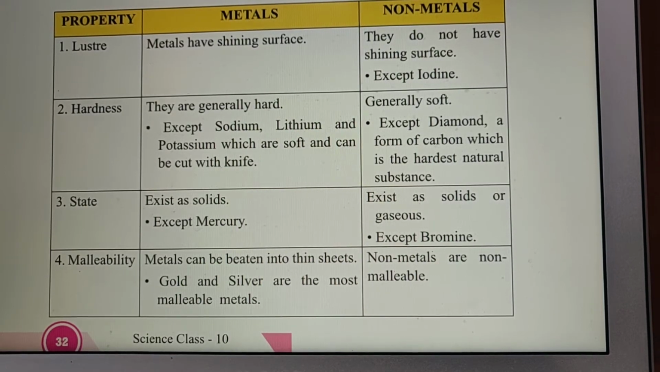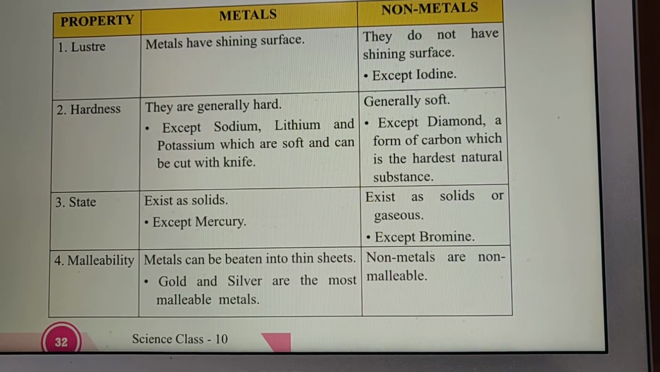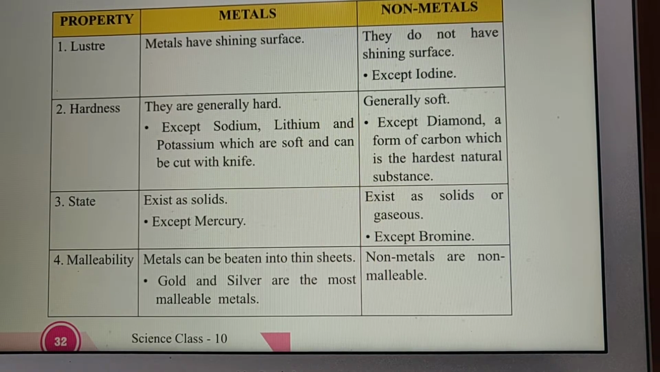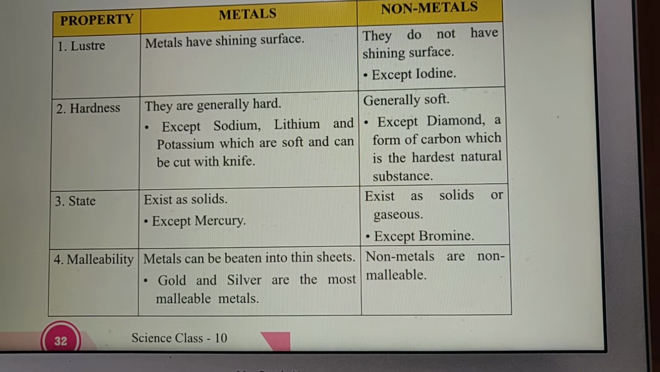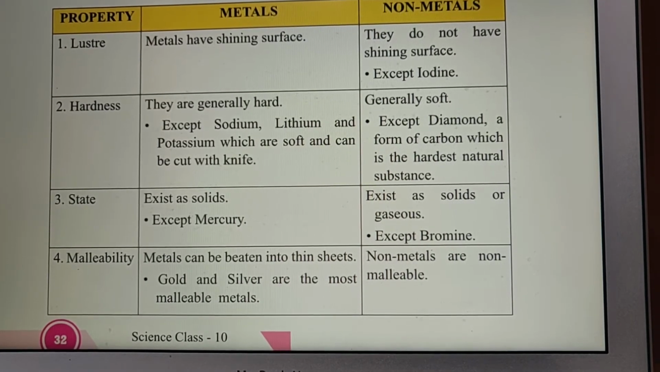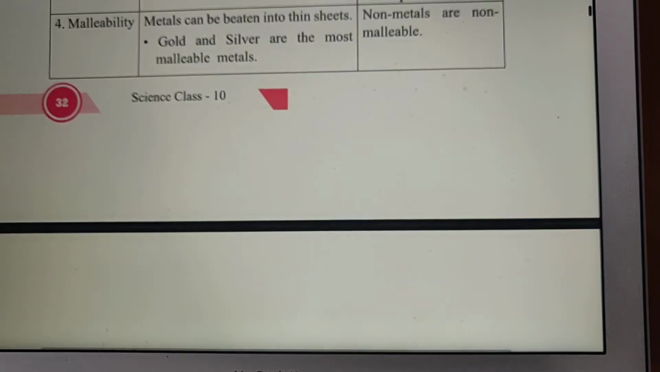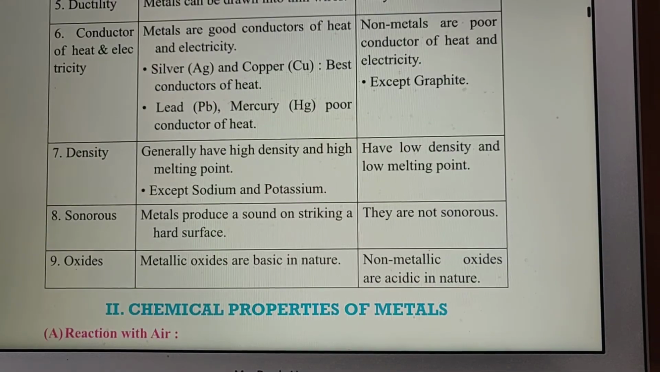Malleability. Malleability is a property when a metal or any other thing is beaten and it changes into thin sheets. So metals can be beaten into thin sheets. Gold and silver are the most malleable metals, and non-metals are non-malleable. They cannot be beaten into thin layers.